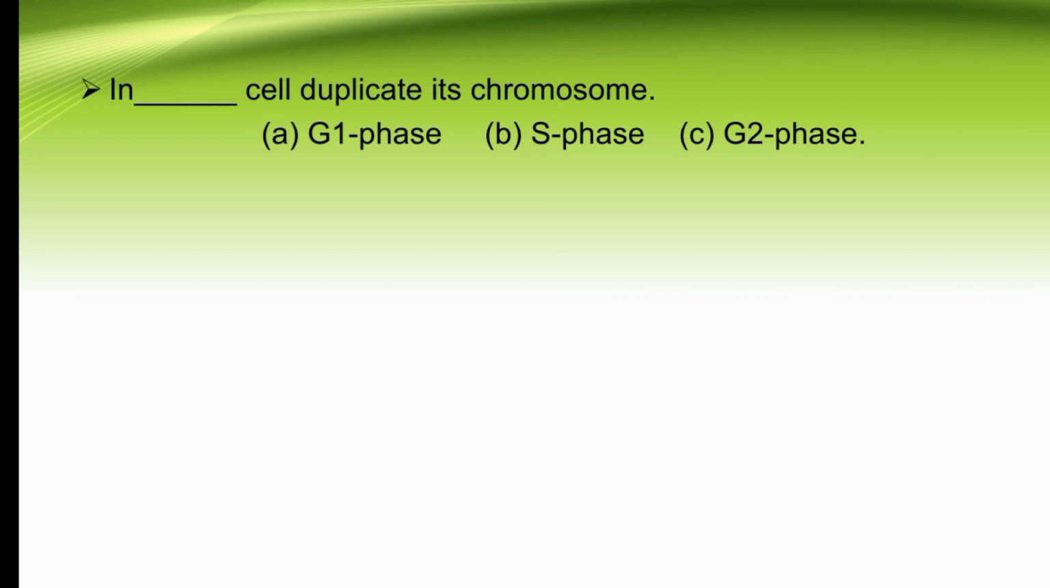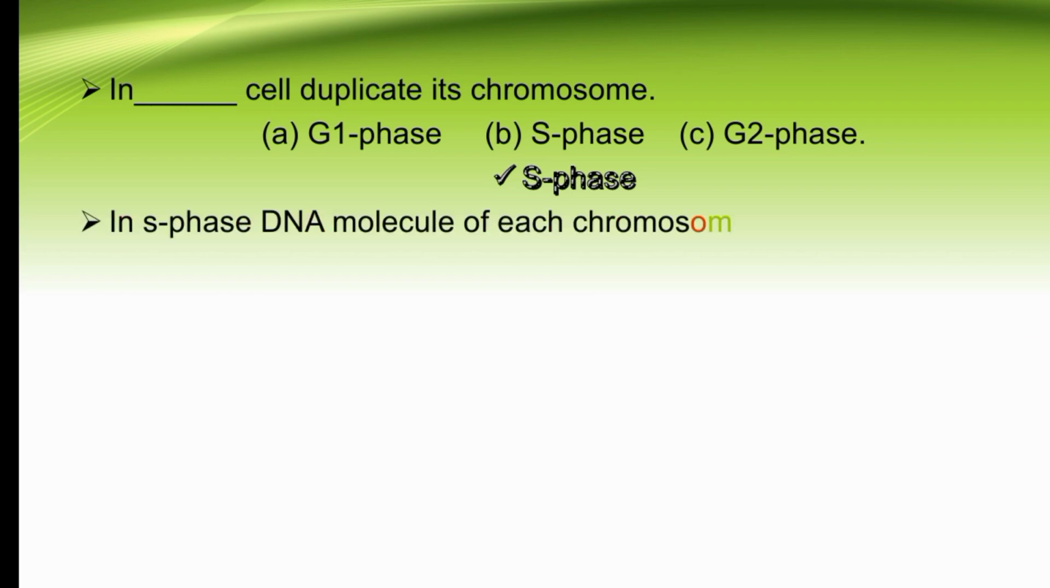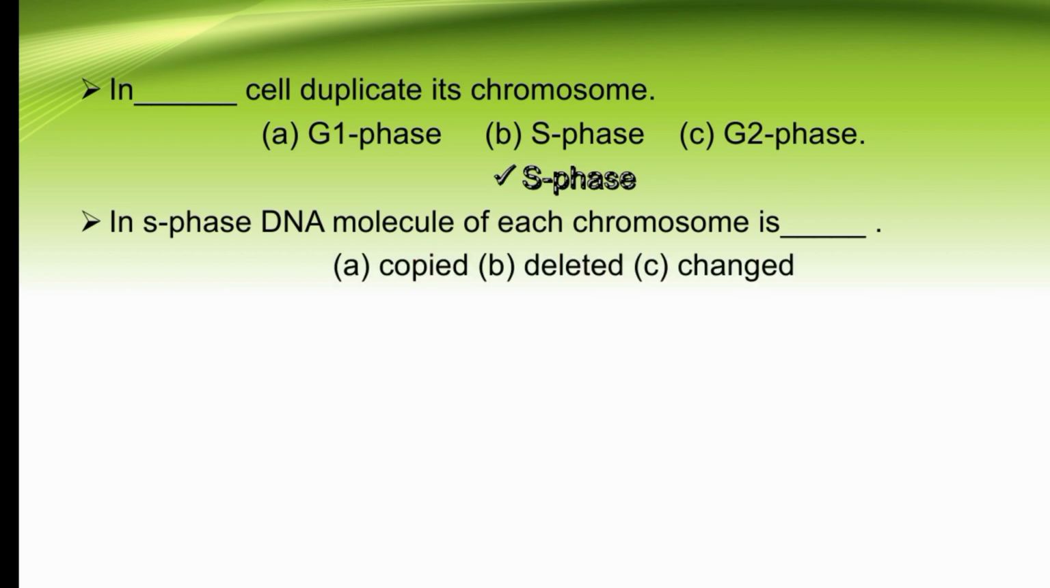In dash, the cell duplicates its chromosomes: G1 phase, S phase, or G2 phase. So in S phase, the cell duplicates its chromosomes. The right option is S phase, and it stands for synthesis. In S phase, the DNA molecule of each chromosome is dash. So in S phase, the DNA molecules of each chromosome are copied. The right option is copied, A.